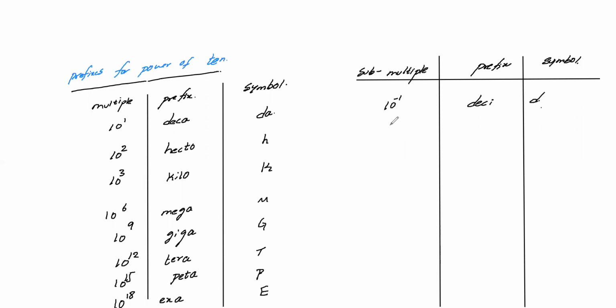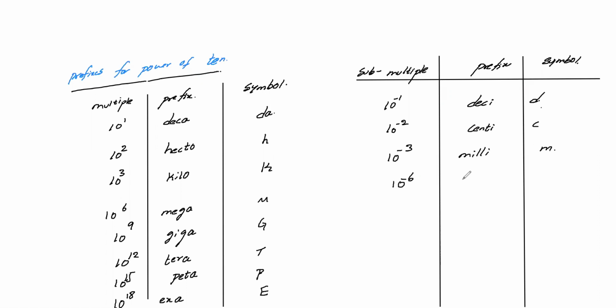D. Next one, 10 power minus 2, centi. C. And remember, in the positive terms it is capital letters, in negative terms it will be small letters. And 10 power minus 3, it is milli. So you already know. Those who don't know, they can take it. And it will be useful, really.